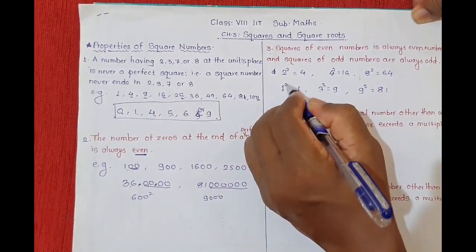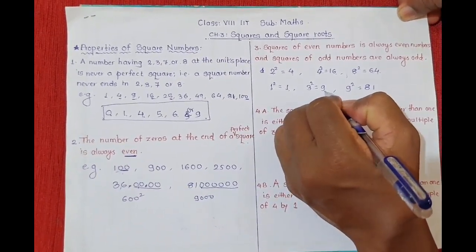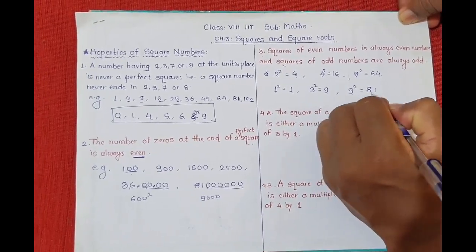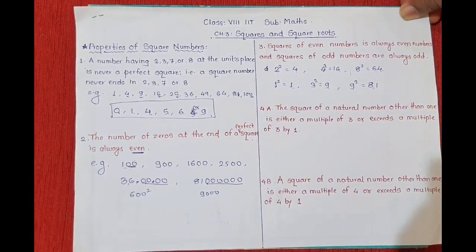1 is an odd number, so its square is 1, which is odd. 3 is an odd number, its square is 9, it is also odd. And the square of 9 is 81. 9 is an odd number, its square 81 is also an odd number. So squares of odd numbers are always odd, okay.